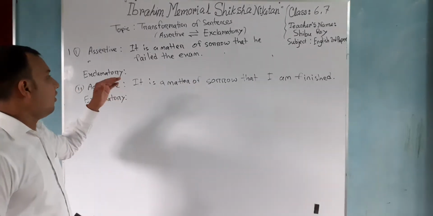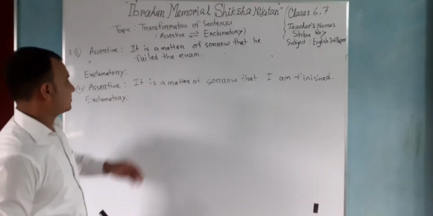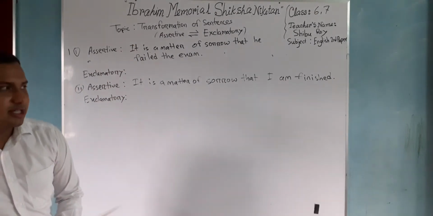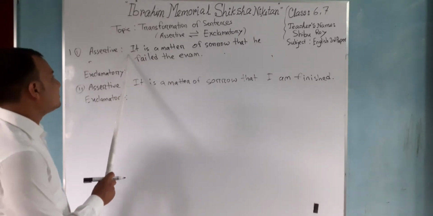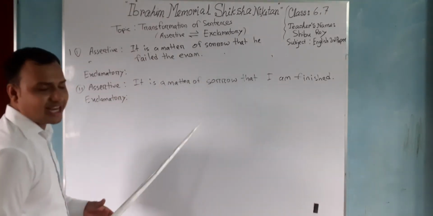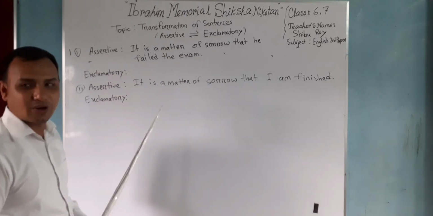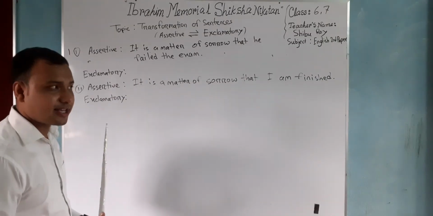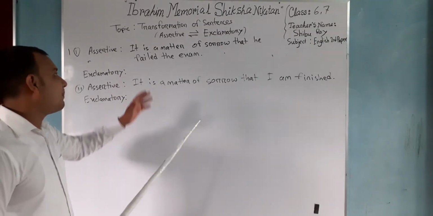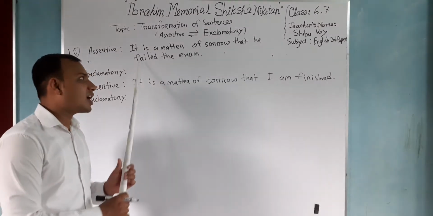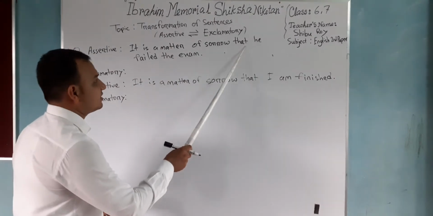Dear students, hope you understand my previous sentences. You just see the board that I just write down the sentence. It is a matter of sorrow that he failed the exam. To fail an exam is really a matter of sorrow. We never want to fail the exam. In our previous sentence, we see that it's a matter of joy. But in this sentence, you see that it's a matter of sorrow.